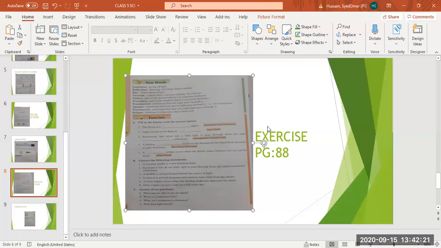Umbra is in partial darkness and receives some light from the source. Okay, what is umbra? An area of complete darkness, and receives no light from the source. So cut partial and write complete. Cut some and write no. Umbra is in complete darkness and receives no light from the source.